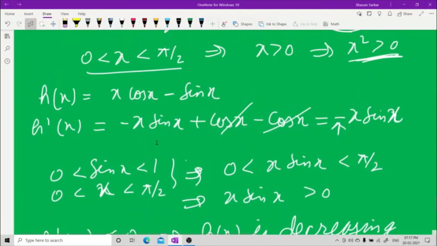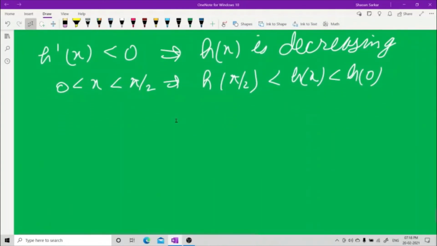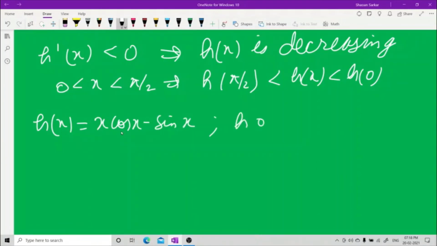What is h(x)? h(x) is x cos x minus sin x. So h(0) is 0. For h(pi by 2), cos pi by 2 is 0, so it is minus 1.